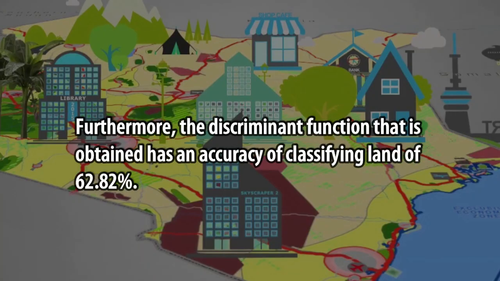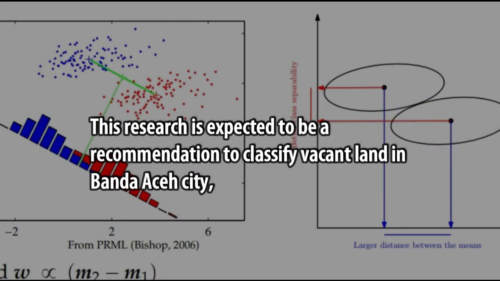Furthermore, the discriminant function that is obtained has an accuracy of classifying land of 62.82%. This research is expected to be a recommendation to classify vacant land in Banda Aceh city.